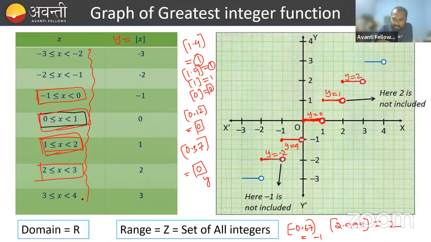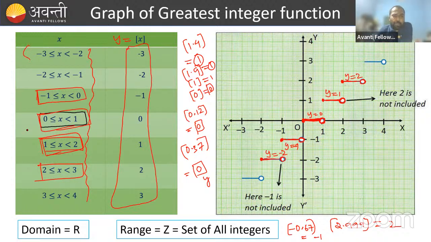This is a slightly complicated definition, but simply we can say, after putting the values of input, or after putting the values of x, what you are getting, that set is called my range set. The set of all outputs, the set of all values of y. So in the right hand side table, what are the values you are getting? That is my range set.